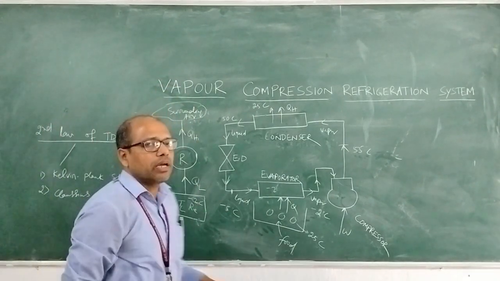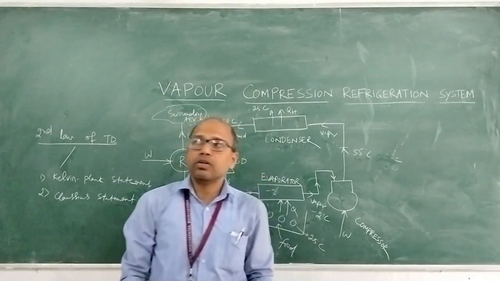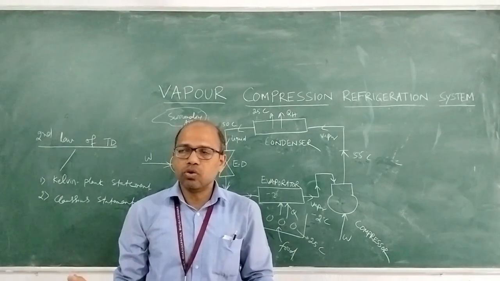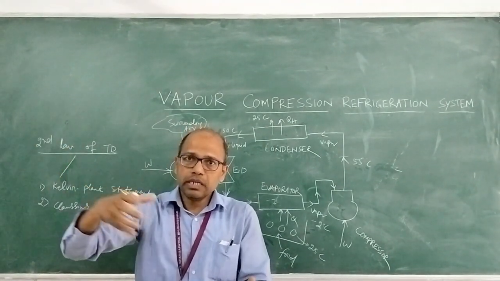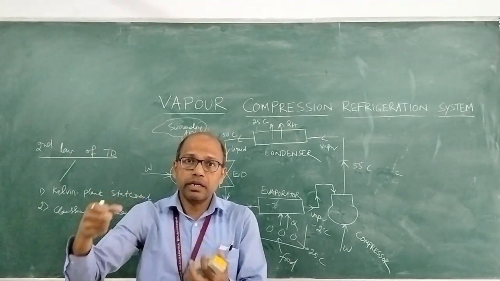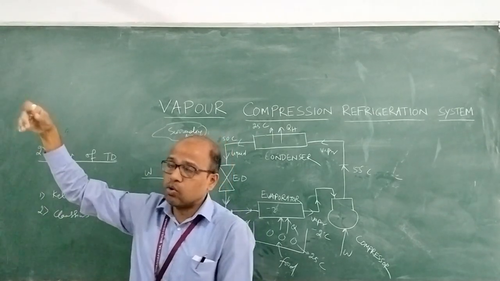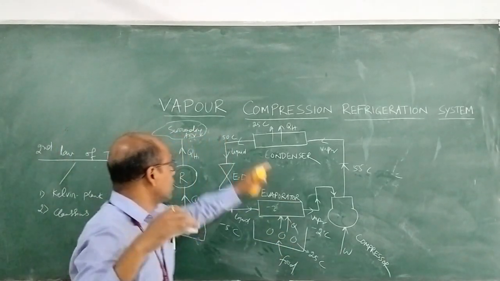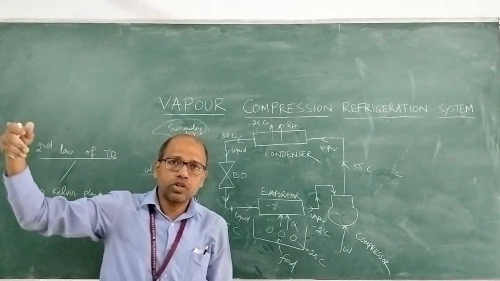Okay. In this way, in our refrigerator and also in air conditioning, the heat is extracted from the air and rejected in the condenser outside. The condenser rejects it to the outside air.